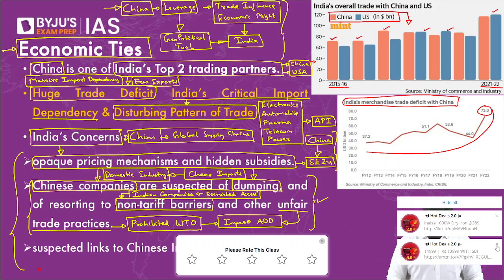Apart from that, we have issues with some Chinese companies. Chinese companies like Huawei, ZTE Telecom, and others. They have a global domination in the mobile internet sector. Most of your 2G, 3G, 4G networks, they're all dominated by Chinese equipment. Not just in India, even in Europe, even in US. All right? Huawei is a global leader when it comes to the switching equipment, which is the backend of your telecom infrastructure. And Chinese companies like these have a global presence and global domination.